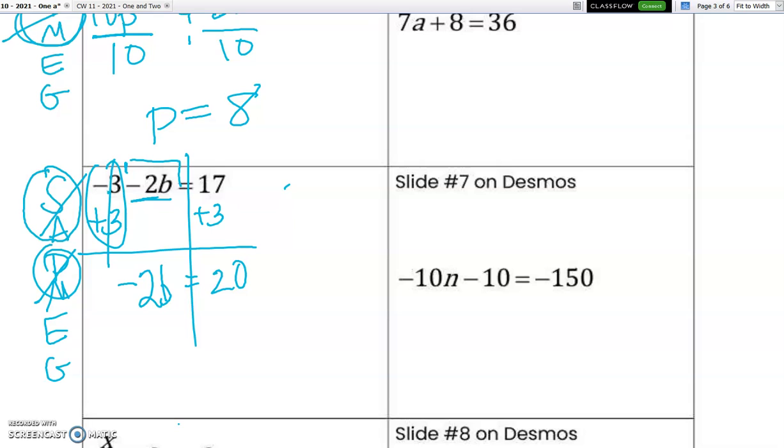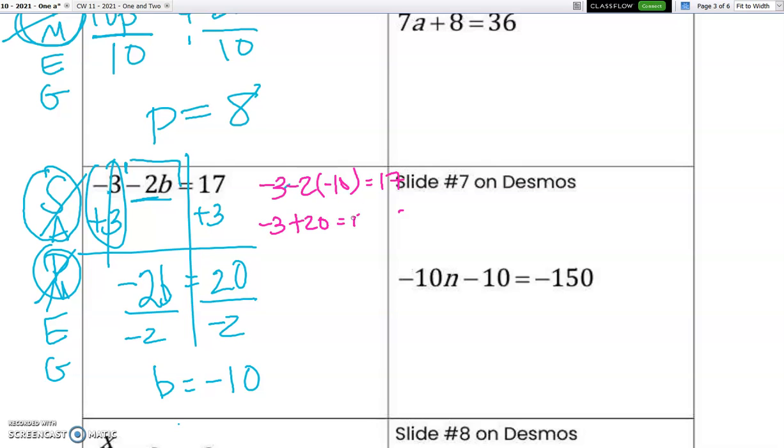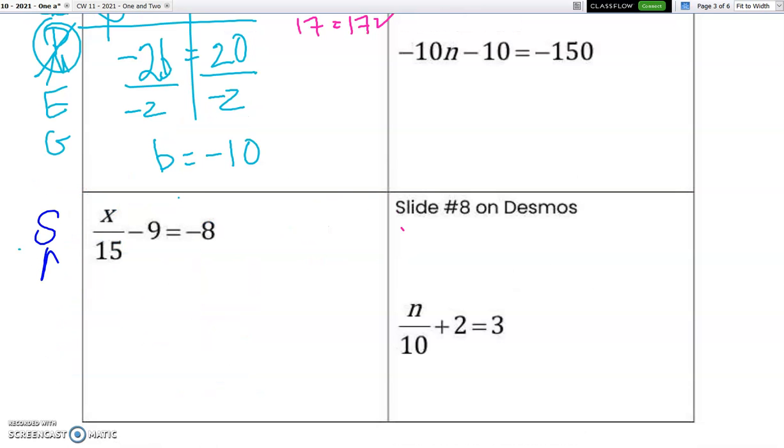Now we look to undo the division and multiplication. Divide both sides by negative 2, and we're left with negative 10. Let's put negative 10 back into the original equation and see if it works. Negative 3, negative 2 times negative 10 is equal to 17. Yes. Let's do a couple more. So again, using SADMEG,